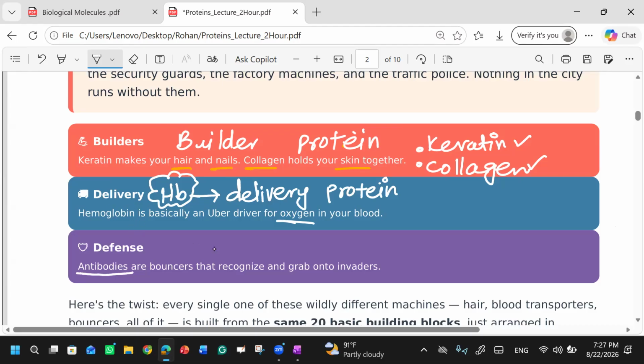Defense system. If you see, you know what happens with our body when some bacteria enters our body? When bacteria enters our body, they can cause infection, right?